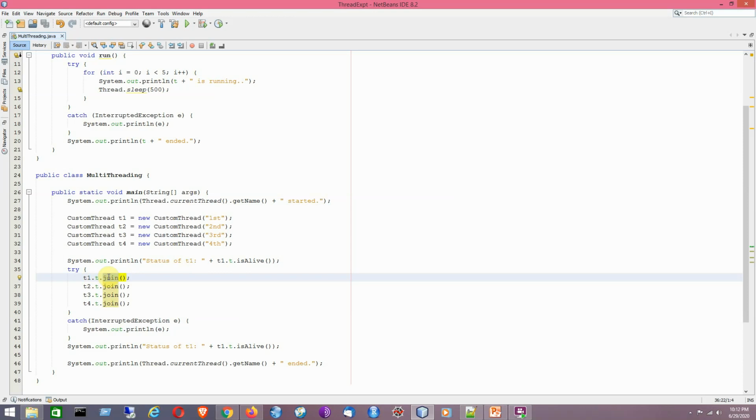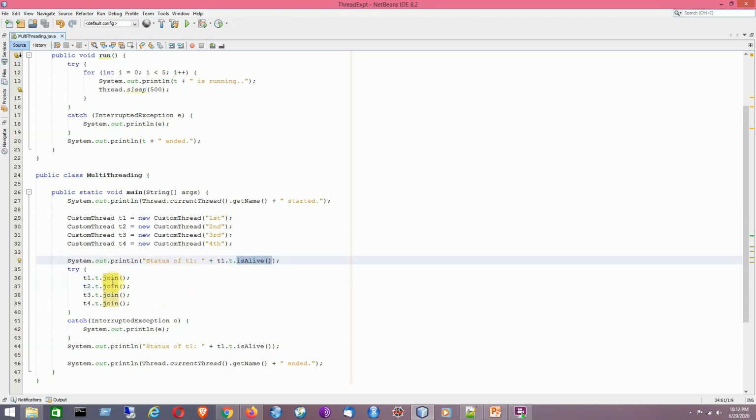In that way, all the other threads, I mean the guest threads like T2, T3 and T4, will use the join method. In that way, they will give a signal to the main thread that you must wait for us to finish. Whenever we finish, the main thread will be the last thread to end in terms of this program execution. Now in this example, I would like to see the status of a thread, and that can be done by using the isAlive method of the thread class.